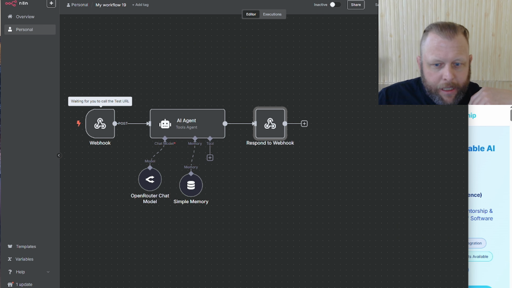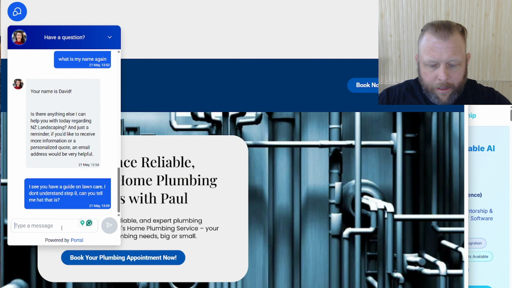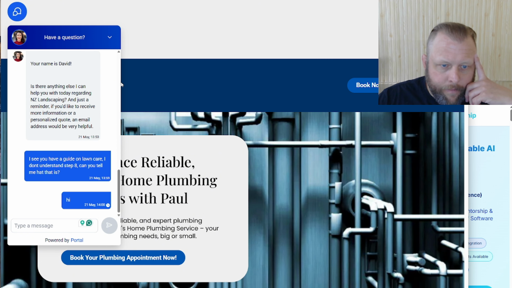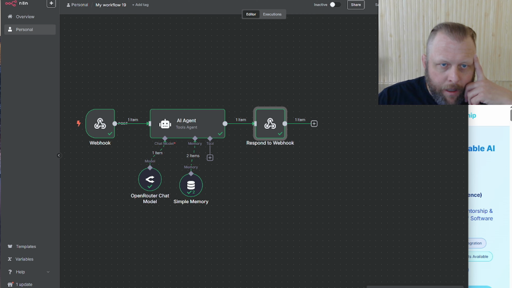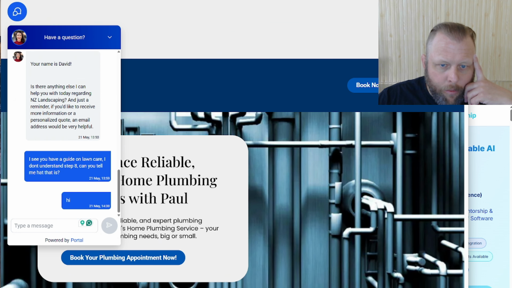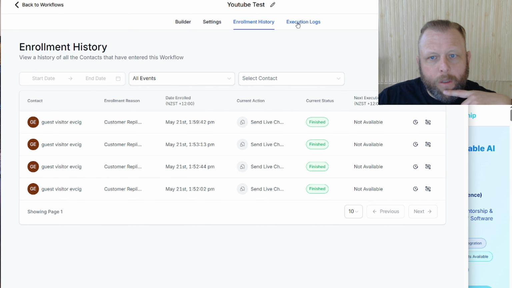Now that is interesting. That goes in. And now, all of a sudden, our webhooks aren't responding. So what's the problem here?